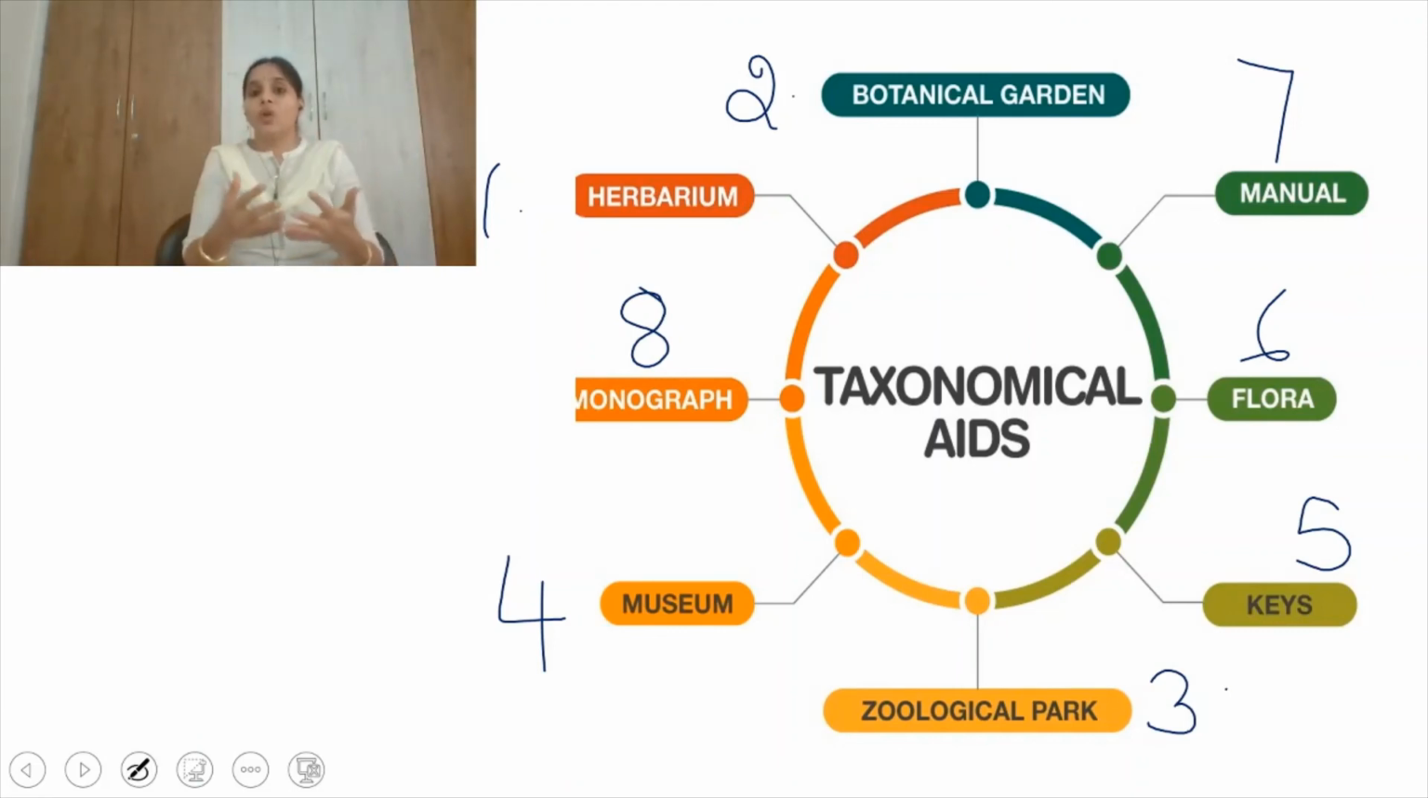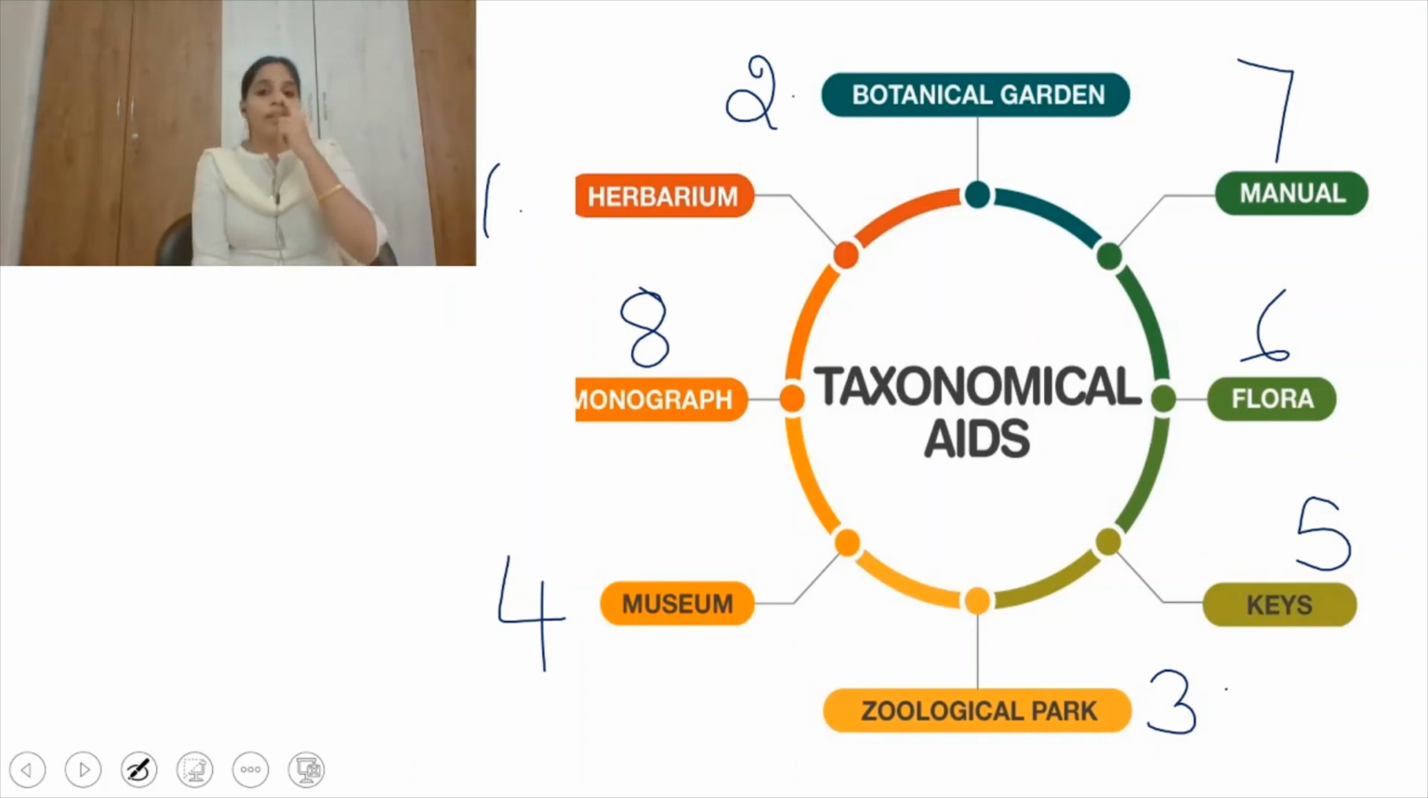Even insects are present in insect boxes, pinned to it. So in a museum you can find different kinds of specimens of animals and plants also. In a museum it is also possible to see the skeleton of animals, right? This is also one of the taxonomical aids which helps in identification.